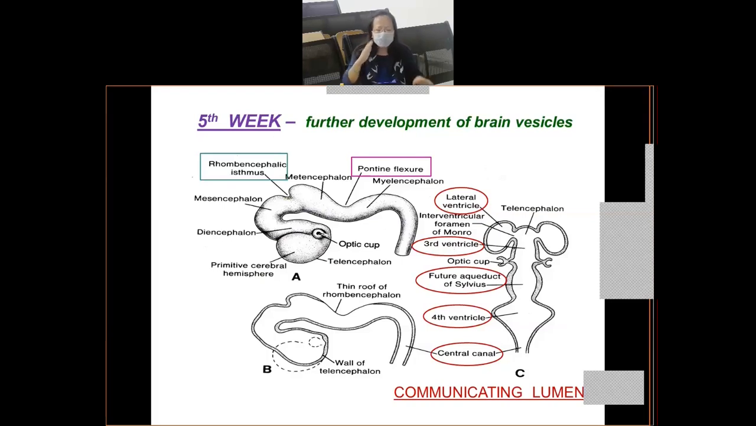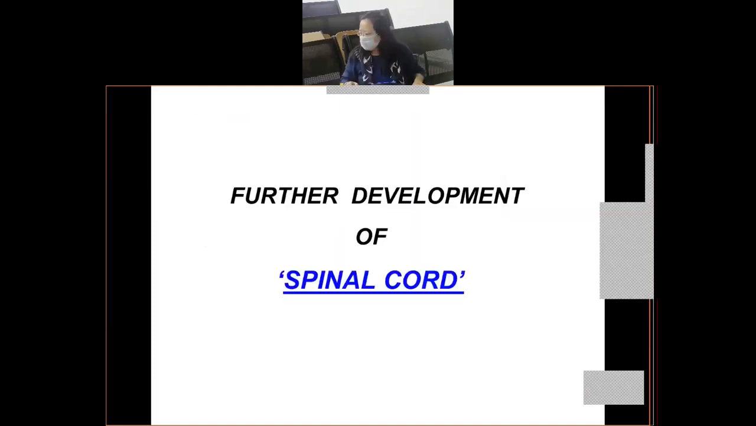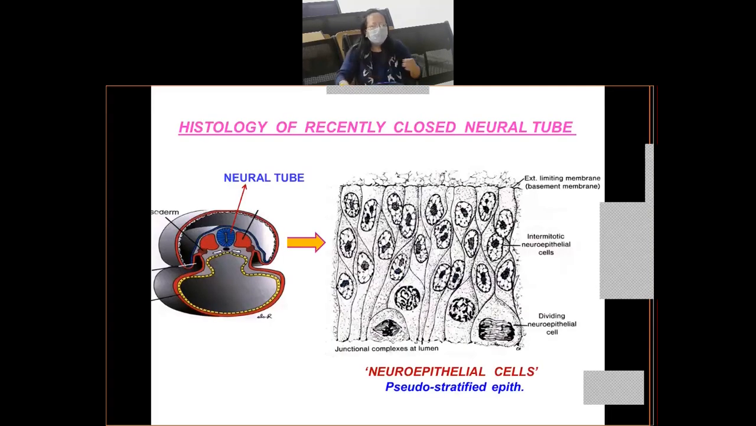And CSF is produced in certain ventricles. We have not done the ventricular system, no? So you will have a lecture on the ventricular system, where it will be told to you that certain ventricles form the CSF. Now let us start with the further development of the spinal cord. Further development of the brain, I will continue in the next class.